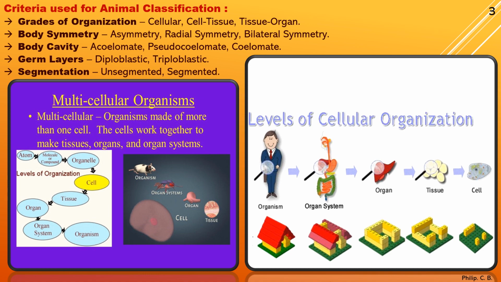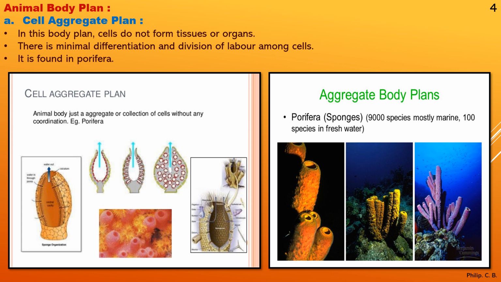Clear? Okay, so we move to the next criteria, or we can take the criteria individually one by one. That is, first one, animal body plan. So when you say animal body plan, there are three types. First is cell aggregate plan. Okay, now you can see the image also. So we'll see the points first.